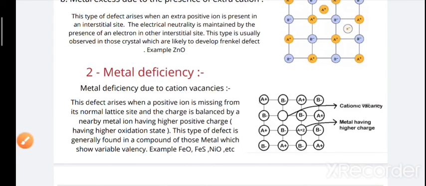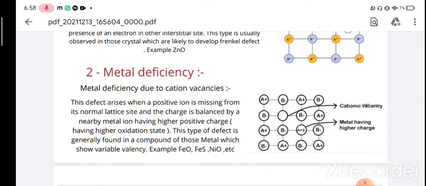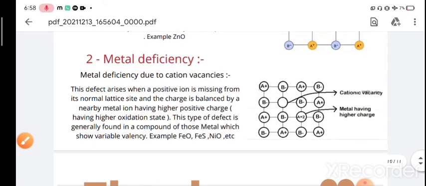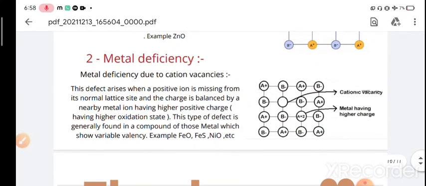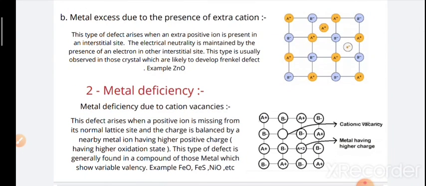In the figure itself you can see the cation vacancy. The cation is not present here, but to balance the electrical neutrality, a metal having higher charge or higher oxidation state, or plus 2 charge, is present here. Here are the examples of metal deficiency: FeO, FeS, NiO, etc. You can learn more examples from NCERT or any reference book.